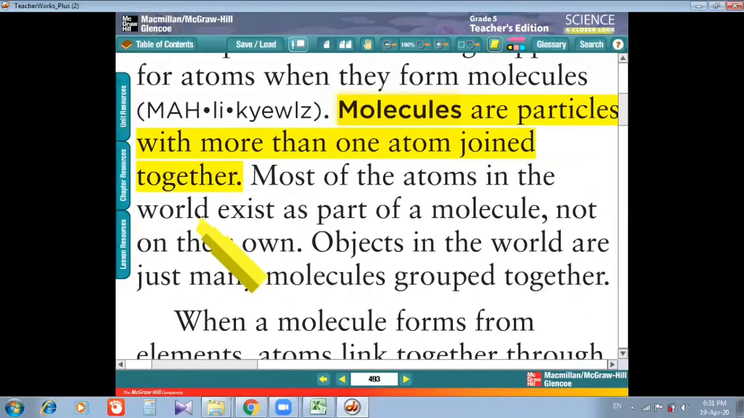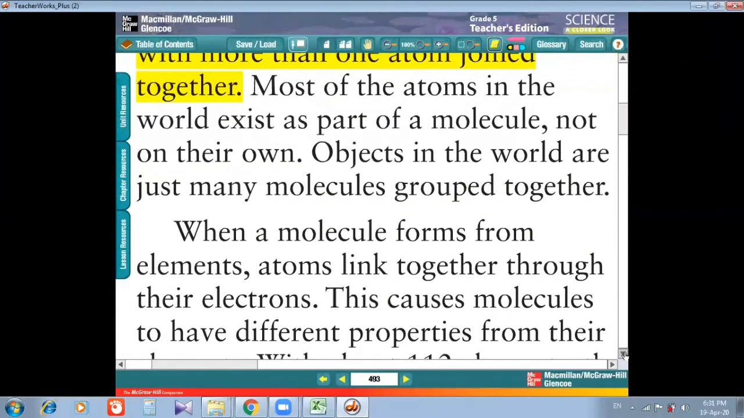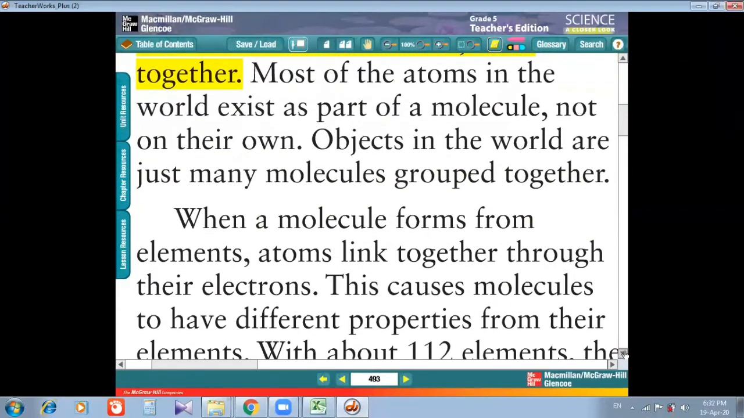Most of the atoms in the world exist as part of a molecule, not on their own. It means most of the things found in the world exist in molecular form. Objects in the world are just molecules grouped together. Whatever the objects in the world, they are just atoms joined together. All the things are made from atoms, and the atoms are in molecular form. So we say that all the things in the world are just molecules that group together, and we form so many different types of things. We find so many different types of materials.